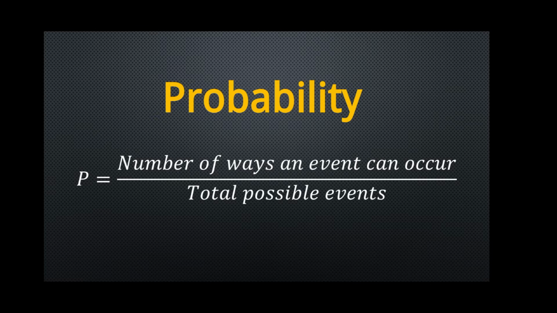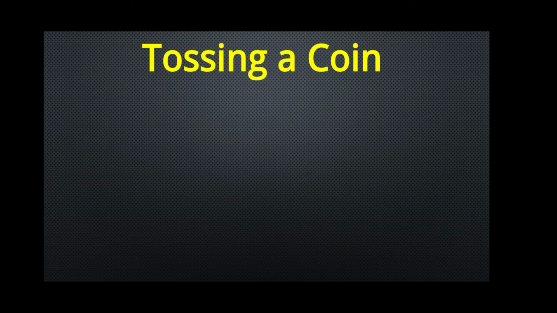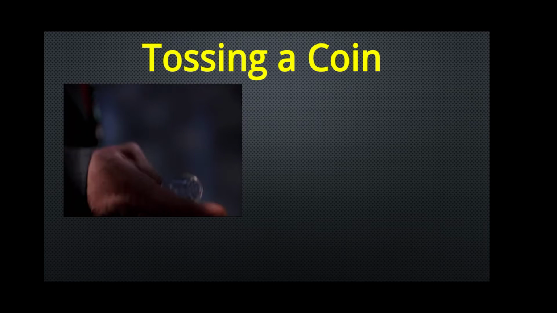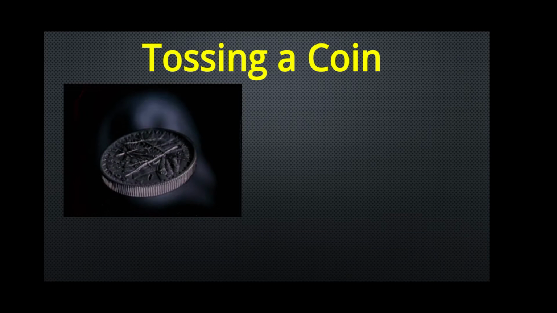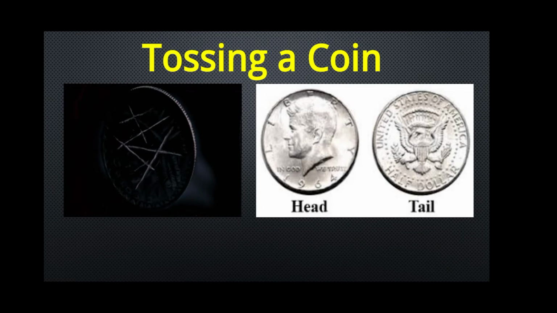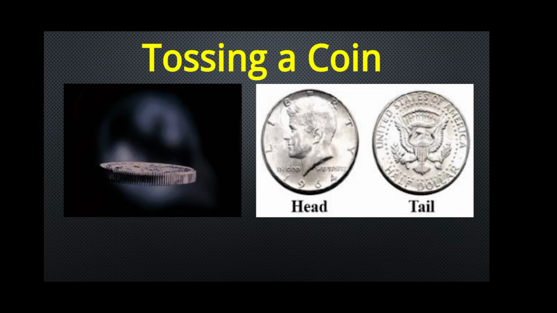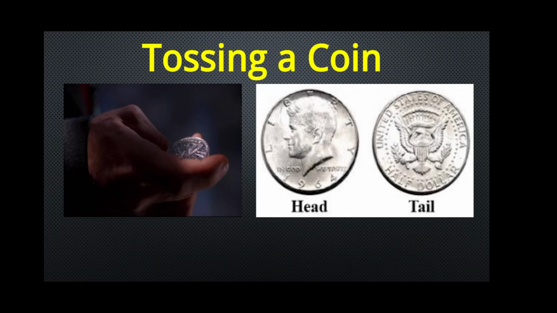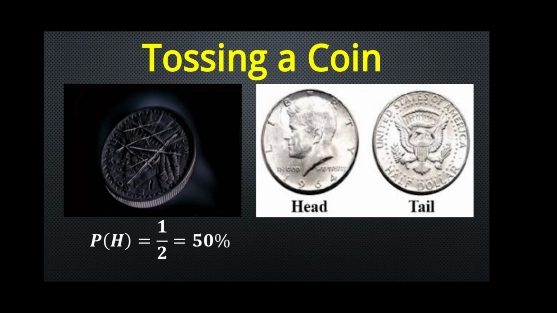To understand this concept, let us go through some examples. The following 3 methods are the most common problems seen in the exams. Toss of a fair coin, it can either be a head or tail. If we toss a fair coin, what is the probability that it will land on head? We are just tossing one coin. What is the probability that we will get a head?